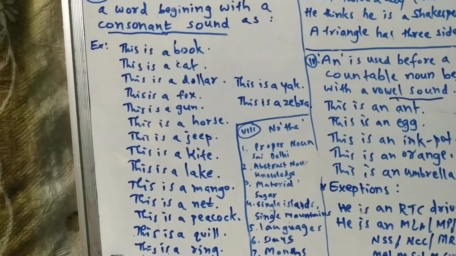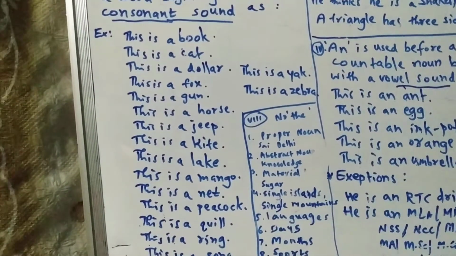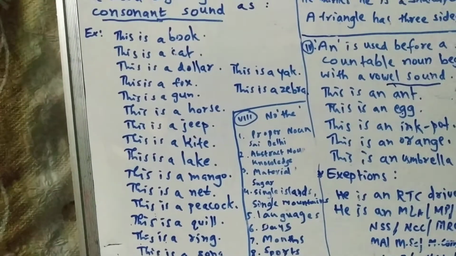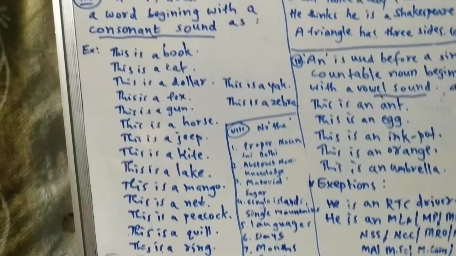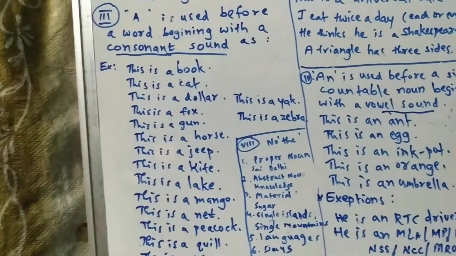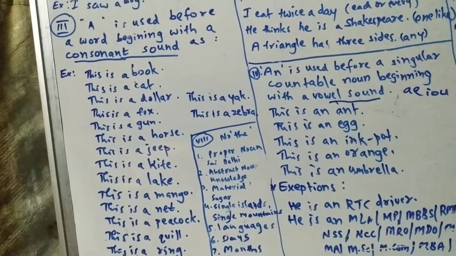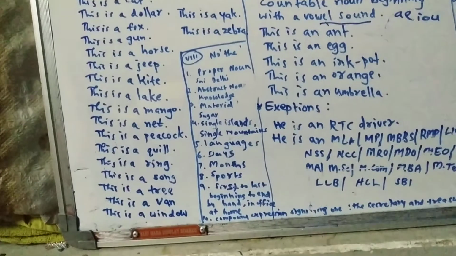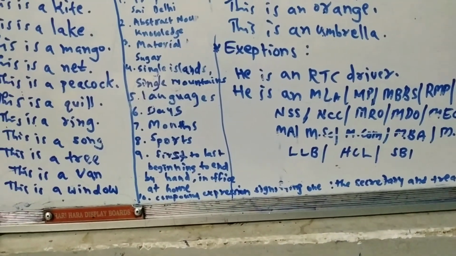By hand, in office, at home. By the hand is wrong. In the office is wrong. At the home is wrong. The first to the last, wrong. The beginning to the end, wrong. Okay, in a compound expression signifying one person, the secretary and treasurer is the right usage. He is selected as the secretary and treasurer. Okay, thank you.